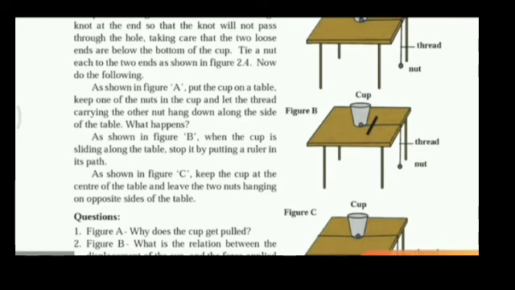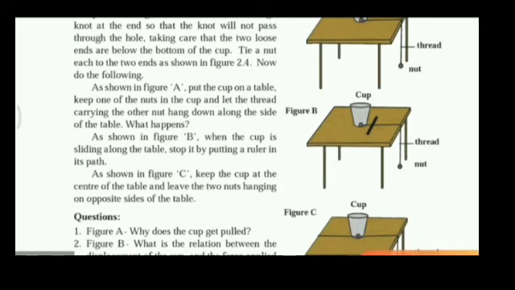The cup will also move in the same direction as the nut, and in this case the work done is positive. In figure B, when the cup is sliding along the table, stop it by putting a ruler in the path. Here also the cup will move, but due to the ruler it stops. So the work done in this case is negative work done.